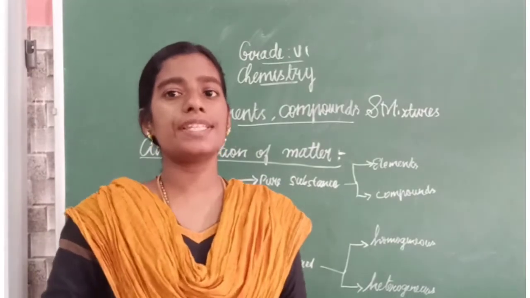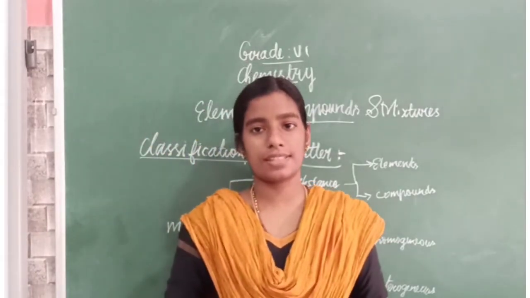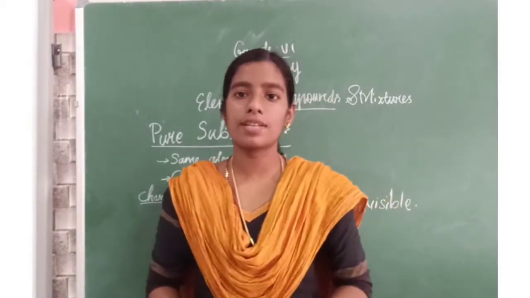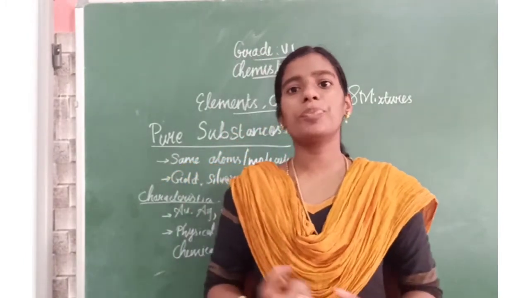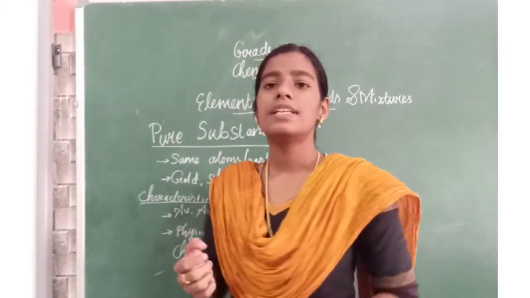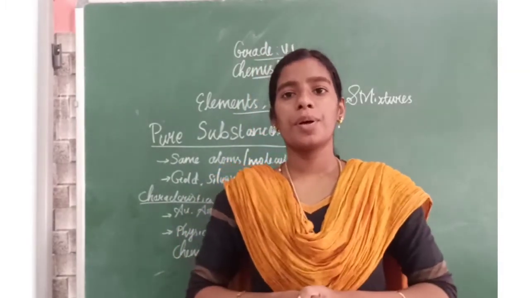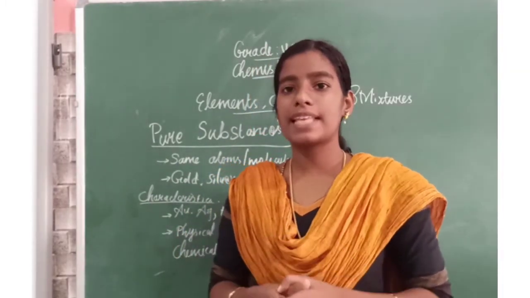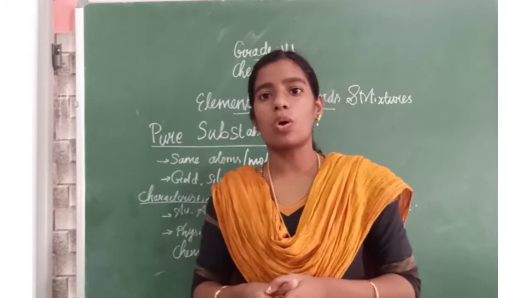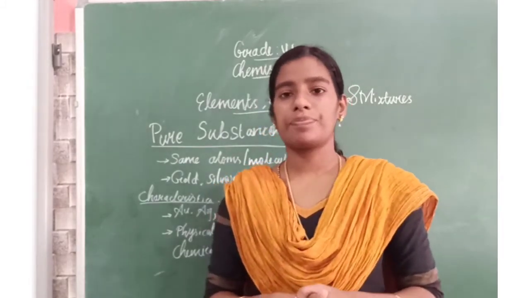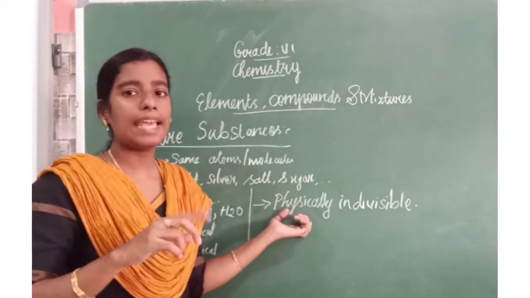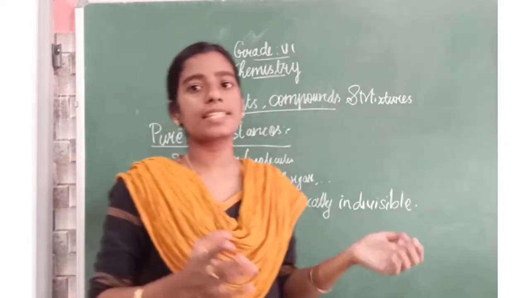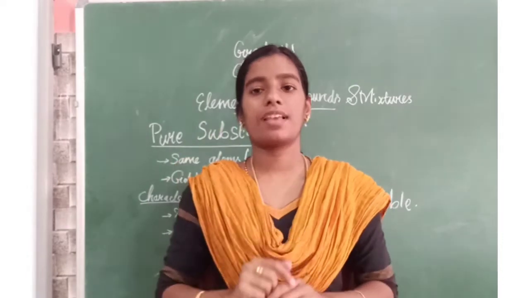Now, first one is pure substances. What are pure substances? As I said in the beginning, pure substances are made of the same atoms or molecules. Example, consider gold or silver. We represent gold as Au and silver as Ag.